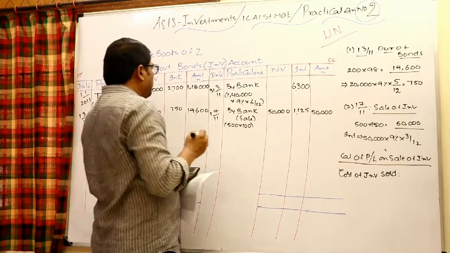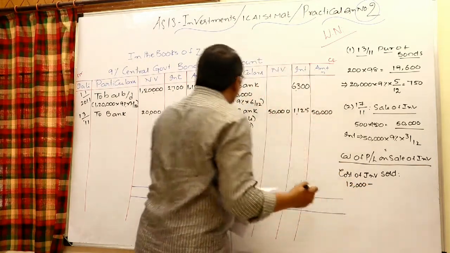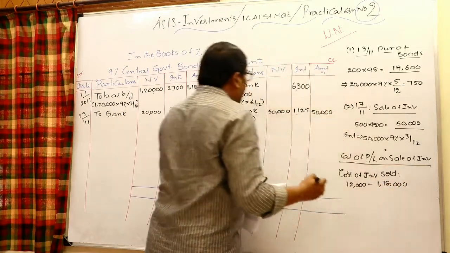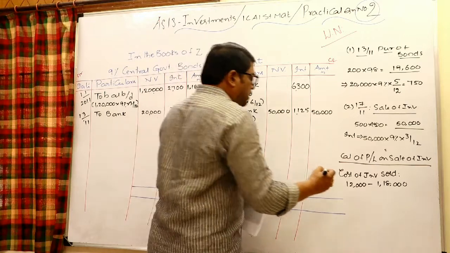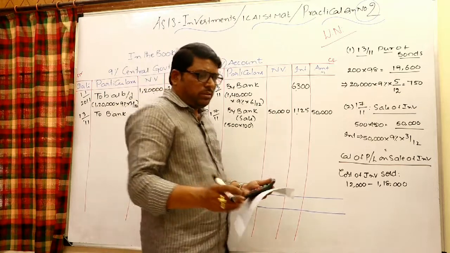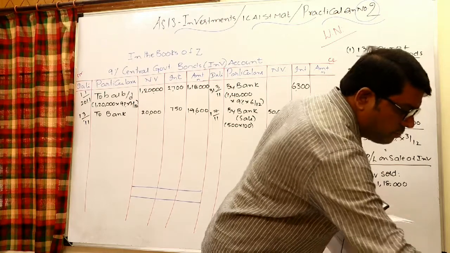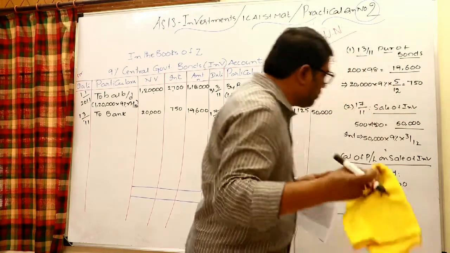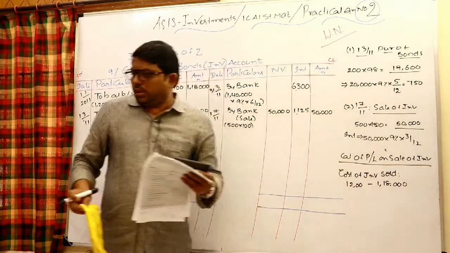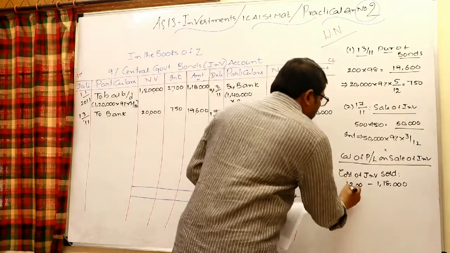These are 1,200 units, sorry, 1,200 not 12,000. Cost is 1,18,000.